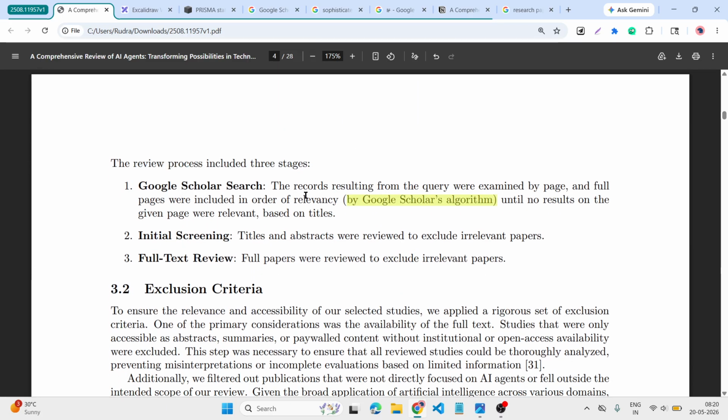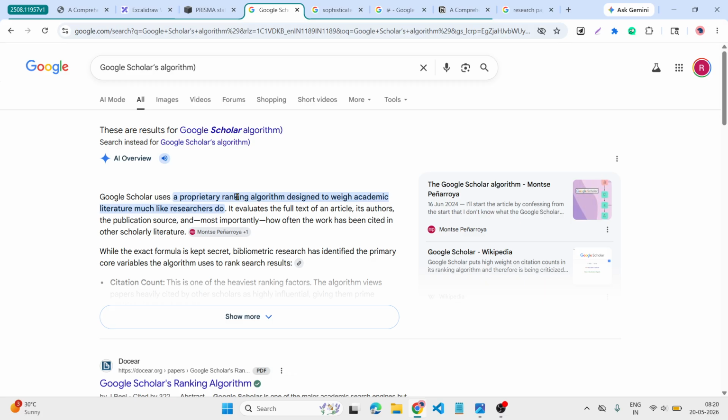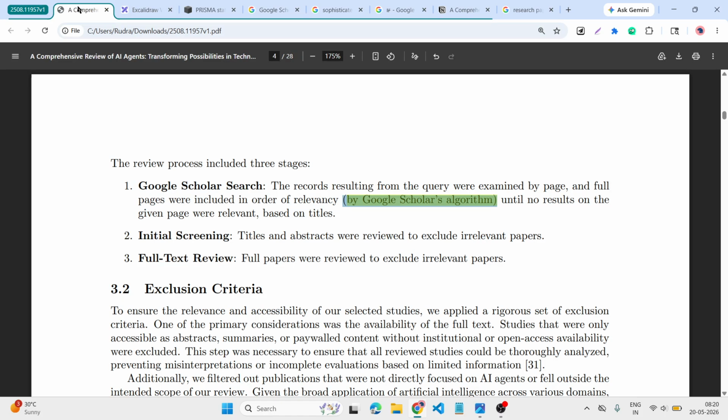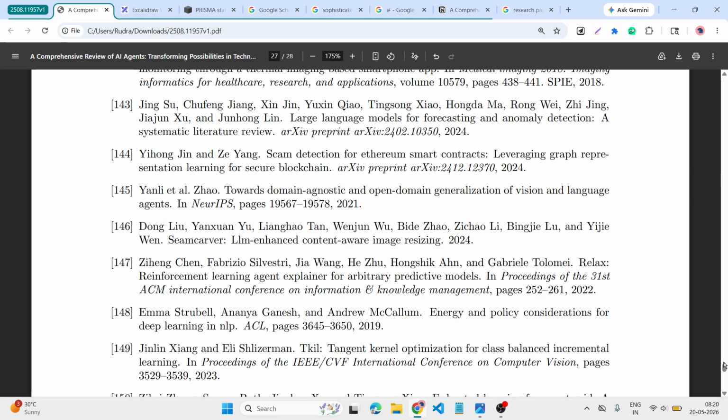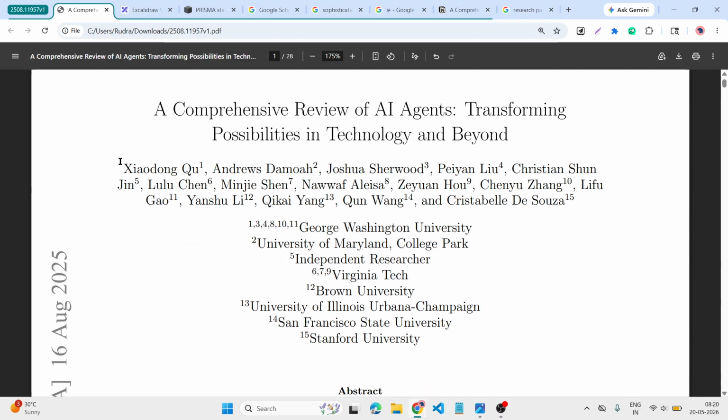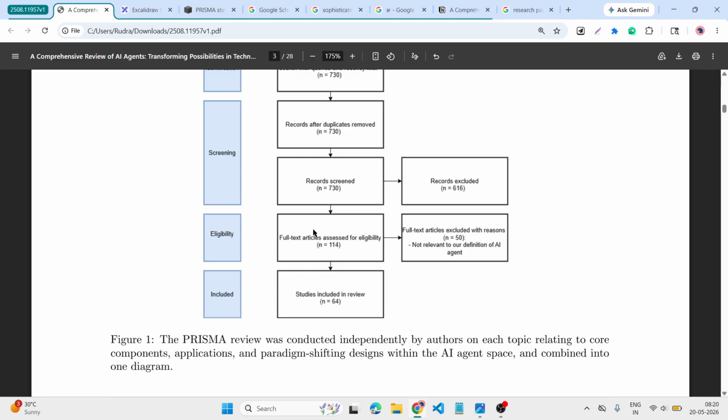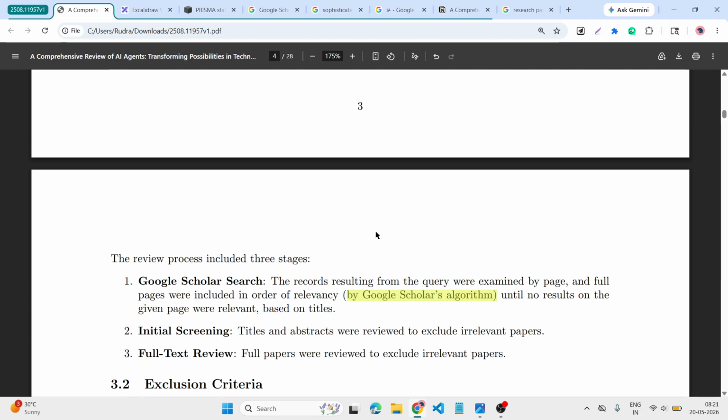Okay, for this searching algorithm, we are using the Google Scholar algorithm, which is a ranking algorithm designed to weight academic text much like researchers do. In this, if we're looking at these sources, these sources are gathered from this researcher. How they do it, they are ranking all of this content according to their requirement, so they review all of this like that.